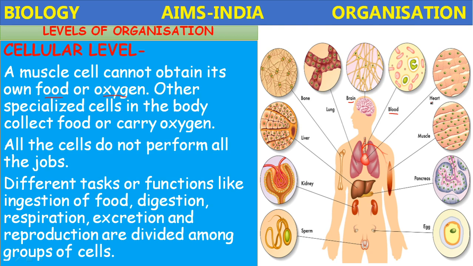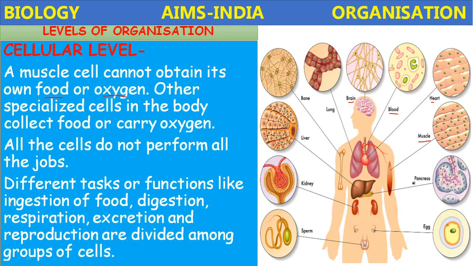And if you take the heart organ, it is made up of muscles. The muscle cells, their structure is different and they perform different functions. They perform the function of contraction and relaxation. And here the muscular system, different types of muscles are present in the body, like voluntary muscles, involuntary muscles. The structure is different compared to heart muscles.